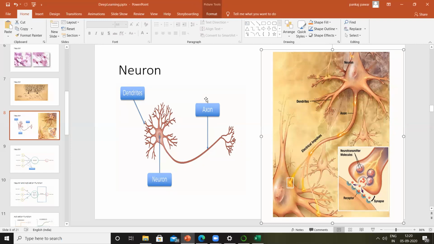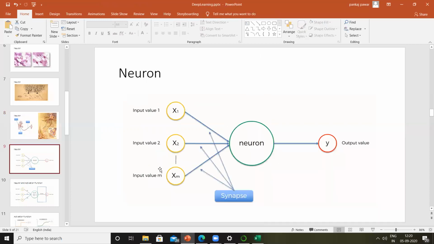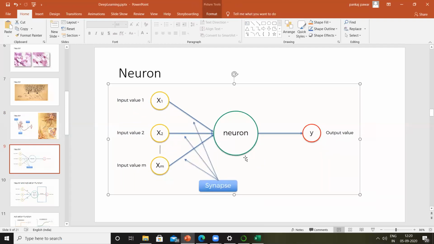Now, after realizing how human brains work, they work with something called neurons. They send some electrical impulses from their neuron via the axon, and with the help of the dendrites, another neuron receives those electrical impulses and reacts according to that impulse. So this thing was borrowed into the computer world, and this is the neuron in the computer world. So here the neuron is this central circle over here.